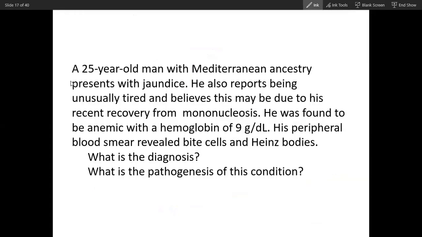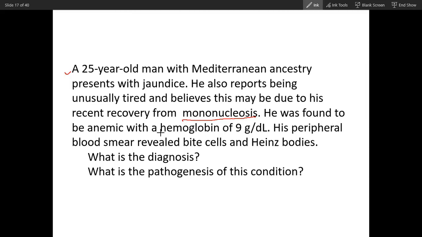Let's see this question. A 45-year-old man with Mediterranean ancestry presents with jaundice. He also reports being unusually tired and believes this may be due to a recent recovery from infectious mononucleosis, a viral disease.